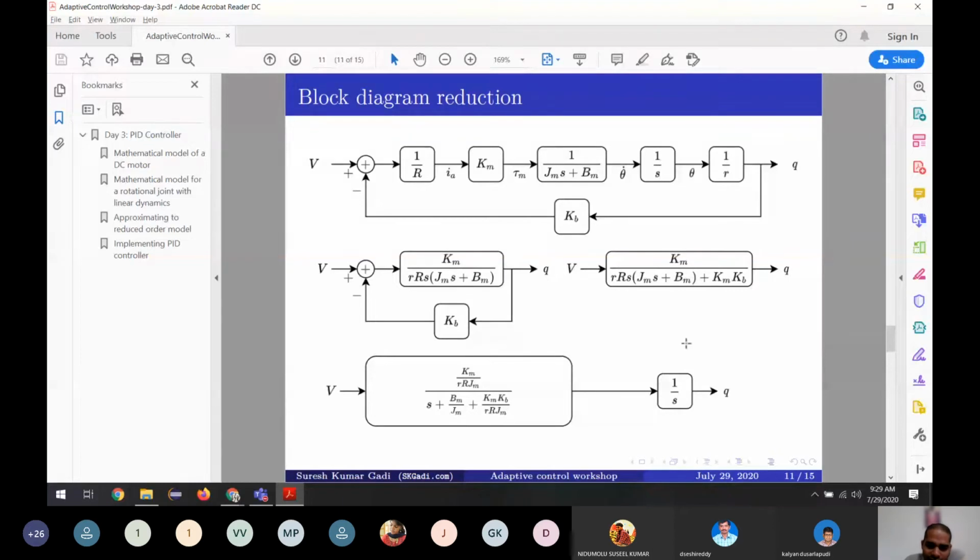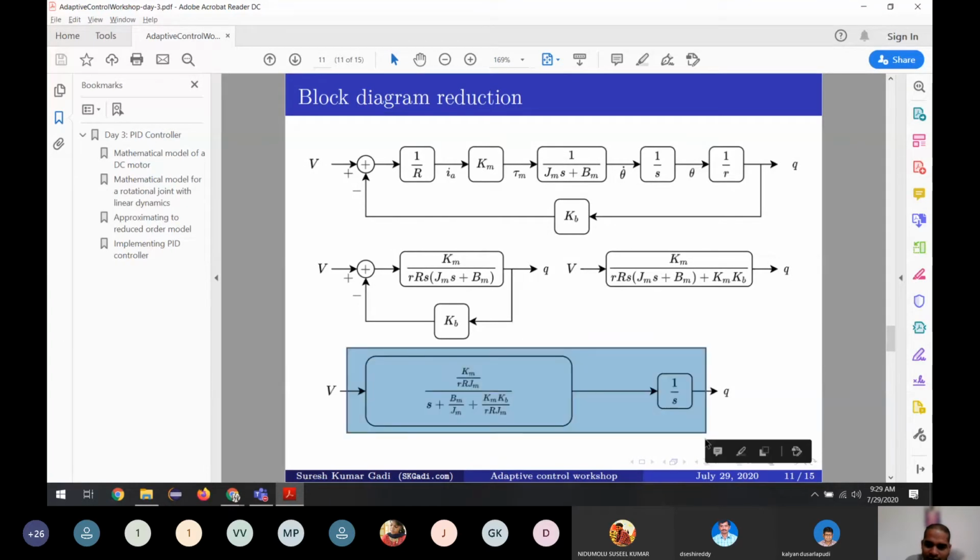So to make first order and second order explicitly easy to access, instead of joining these two blocks, I'm keeping them separate. If you want to use the first order system, we just take this part. If you want the second order system, we take the complete one.